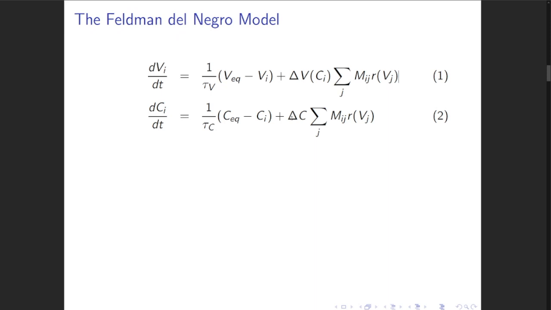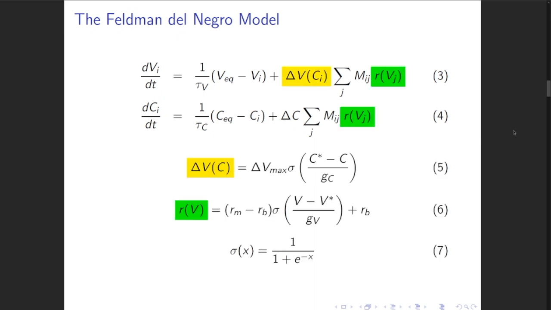So at the neuronal level, the voltage increment and firing rate functions are described by sigmoids with a defined sharpness parameter, g_V and g_C. So these are these sharpness parameters. And in our investigation, we actually manipulate these parameters, even though it is aphysical. We manipulate these parameters to understand how changes at the neuronal level affect network dynamics.